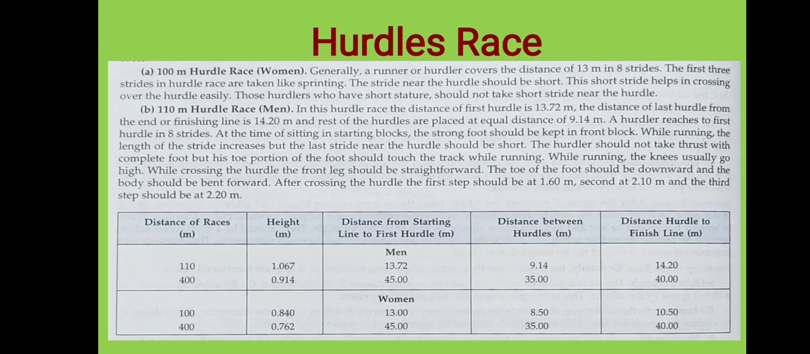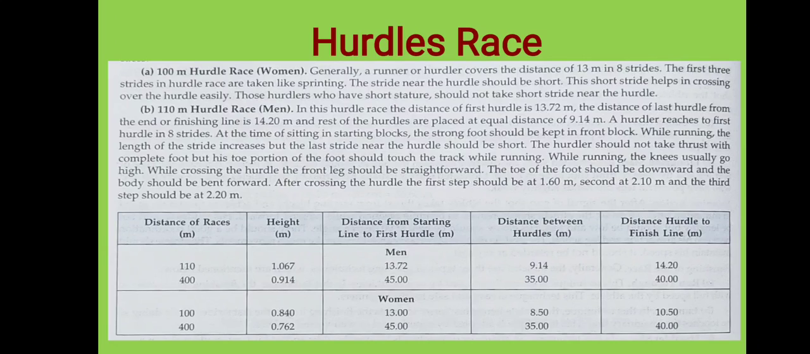9.14, and the distance of the hurdle to the finish line is how much? 14.20. Whereas in 400 meters, if it is a 400 meter race, where will the hurdle be placed first? That is, in the 400 meter run, the hurdle has been placed at a height of how much? 9.0914 meter, that means less than 1 meter.